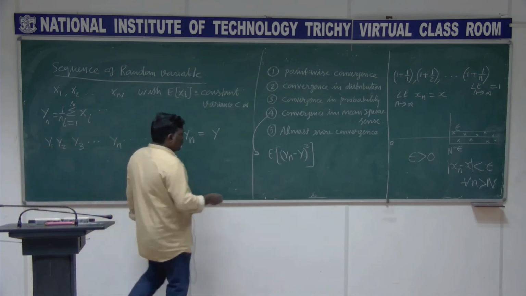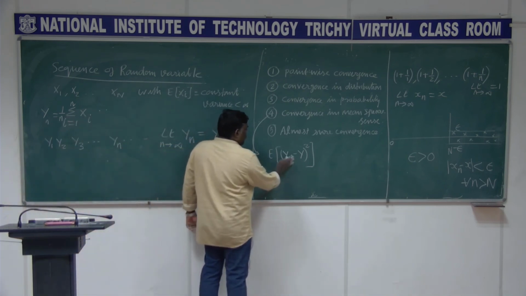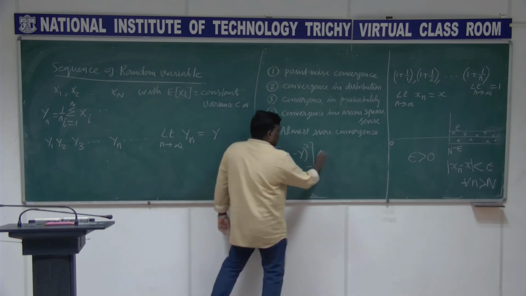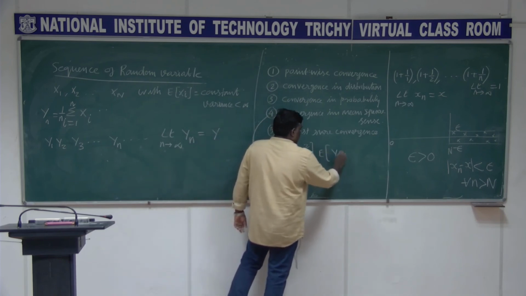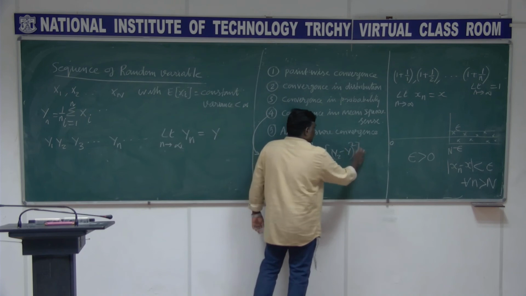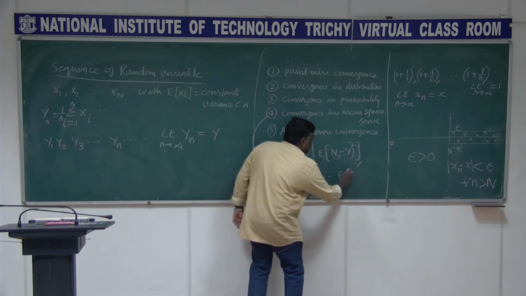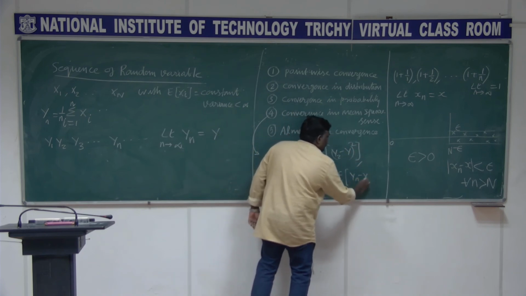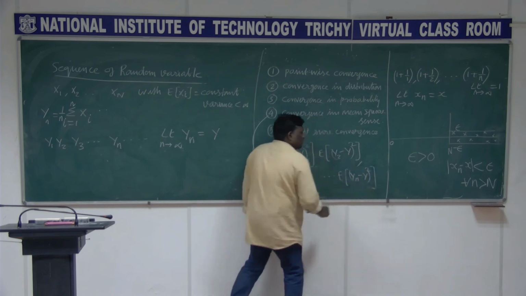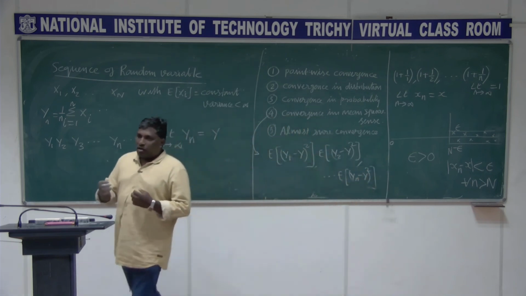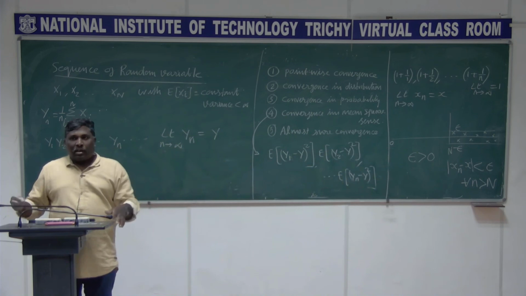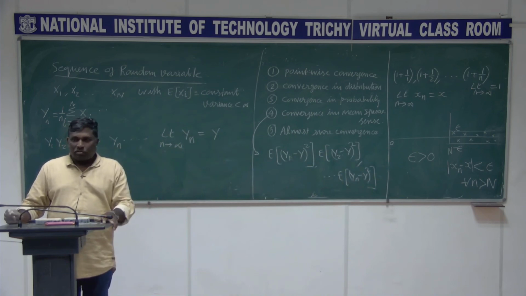By putting different values, Y1 here and Y2 here, I am able to create a sequence of numbers. Whatever holds true for convergence of numbers, I am going to make use of it here.